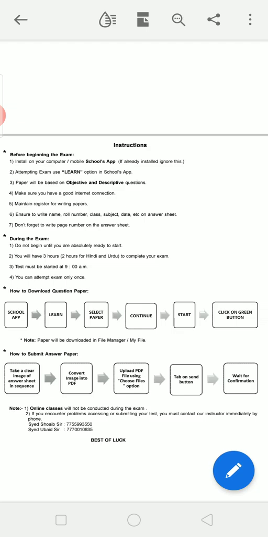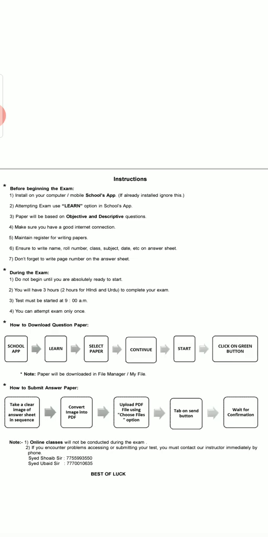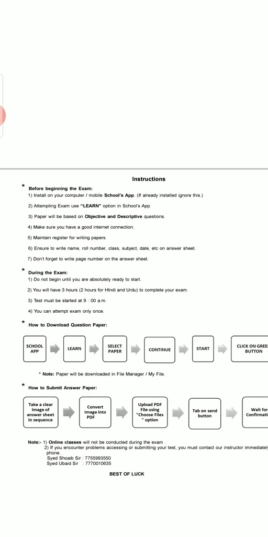After that, make sure you have a good internet connection. For accessing the paper, downloading and uploading, we need an internet connection. So before starting the paper, you have to check once whether you have a good internet connection or not.